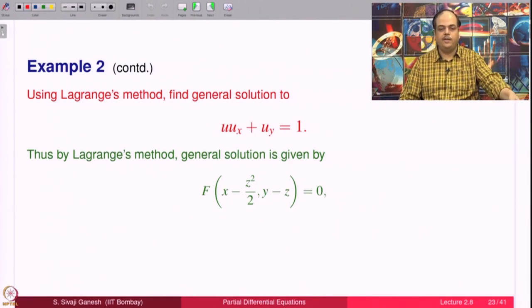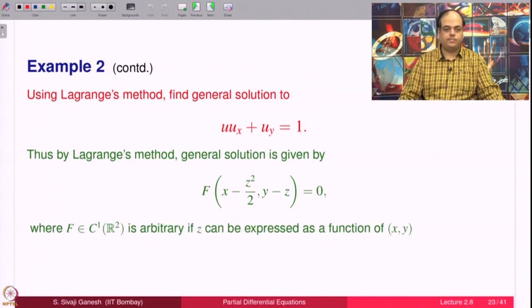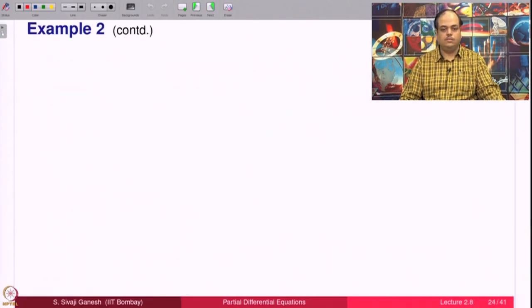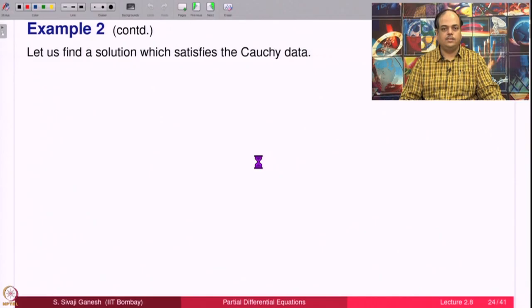That means take any arbitrary function f and set this equal to 0. Of course, this is valid only for those x, y, z for which this tuple lies in the domain of f, that is always there. The second thing is that you should be able to solve for z in terms of x and y, only then would I call this a solution. Okay, that is done.